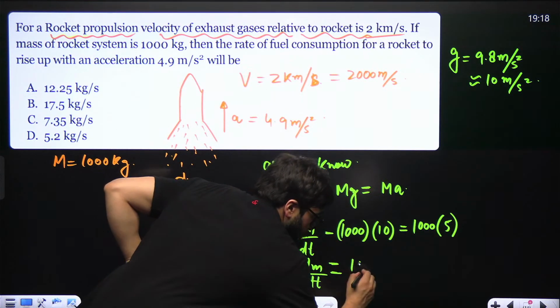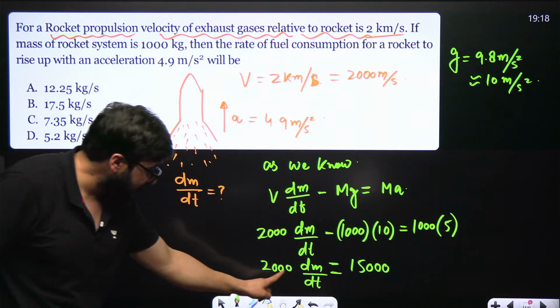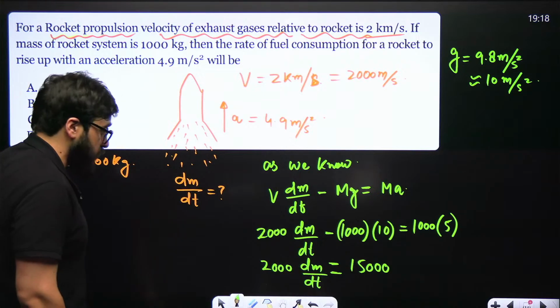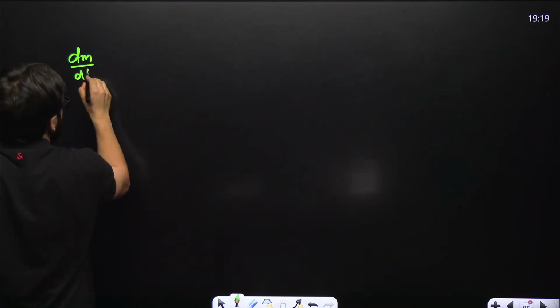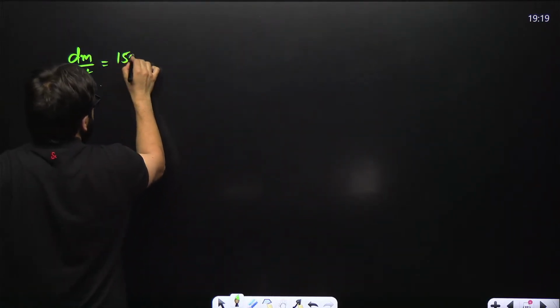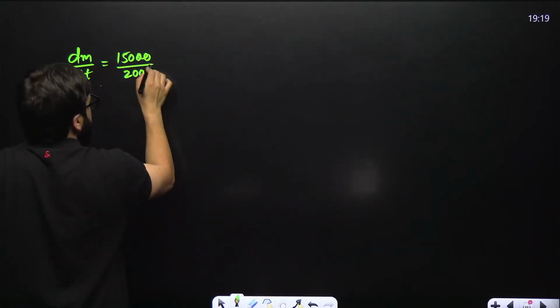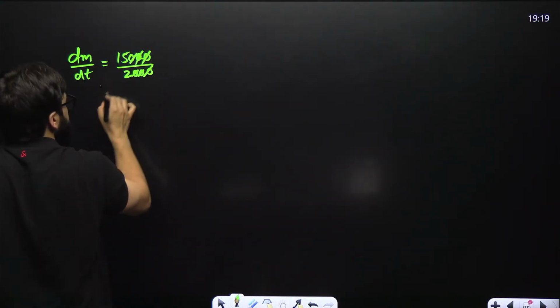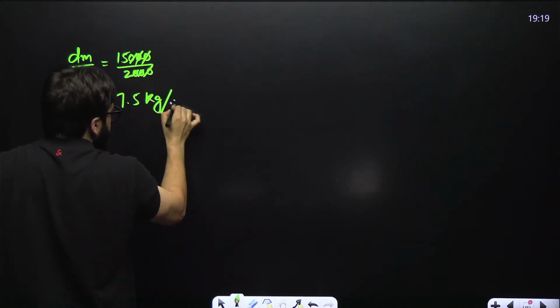Now divide this 15,000 by the 2,000. So dm divided by dt will come out to be 15,000 divided by 2,000. This will cancel, so 7.5 kg per second.